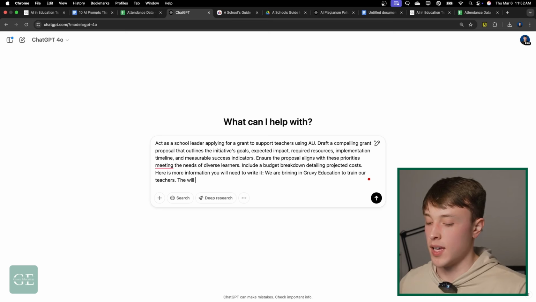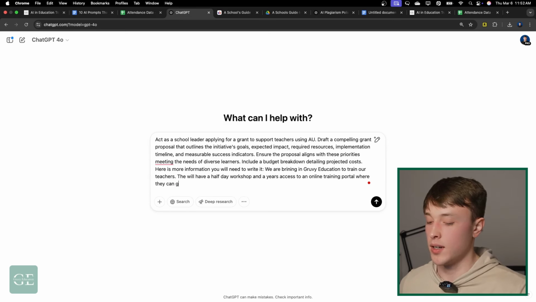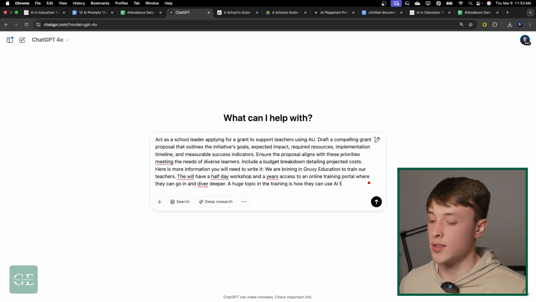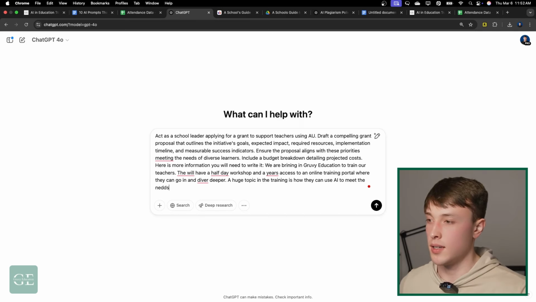They will have a half-day workshop and a year's access to an online training portal where they can go in and dive deeper. A huge topic in the training is how they can use AI to meet the needs of diverse learners.